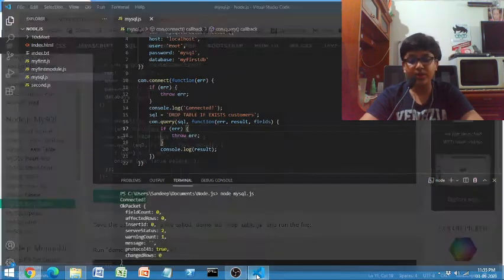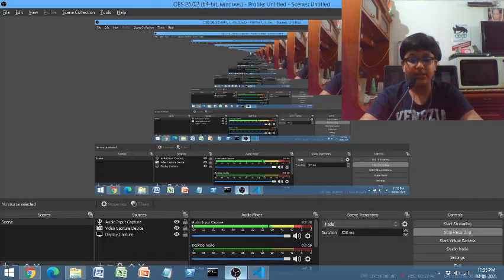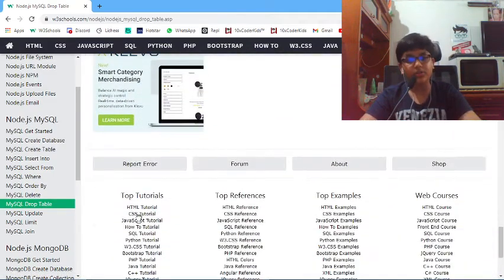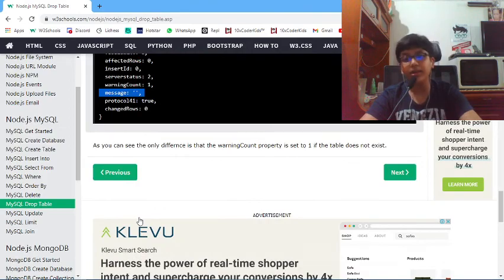And these were the 3 chapters that we did today. We learned how to order, like sort things, ascending and descending, then we learned how to delete records from a table, and then finally we learned how to delete, or you can say drop, a table.